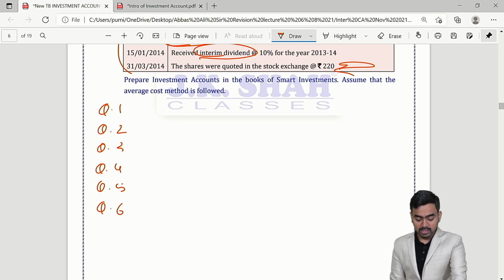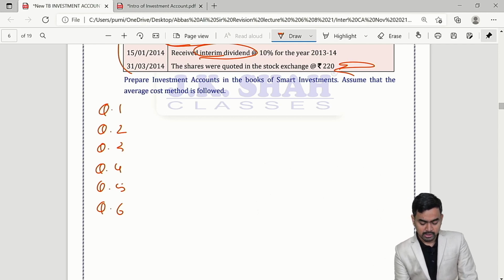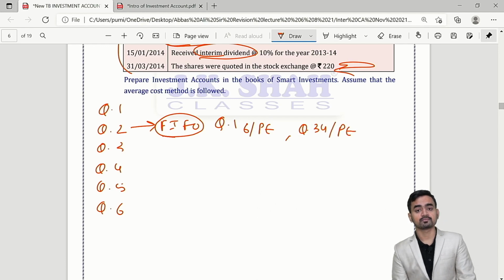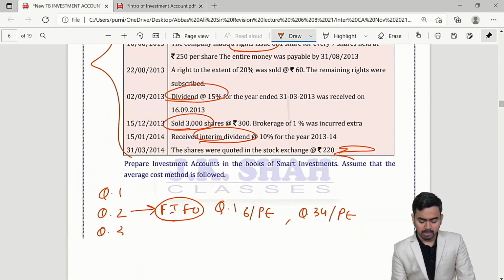For question number 1 there is no reference, it's a very simple sum. For question number 2 there is first in first out, which is an important point, and for that you can practice question number 16 of past exam, and question number 34 of past exam. Clear? Okay.